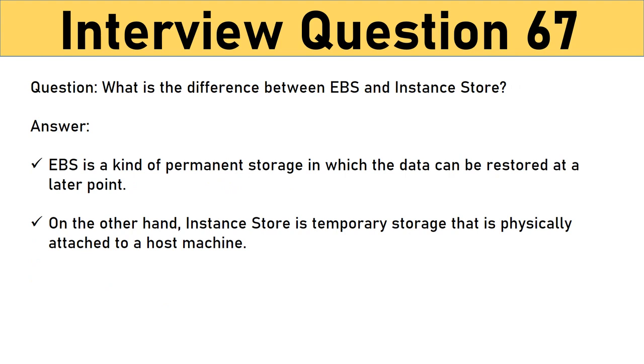Question: What is the difference between EBS and Instance Store? Answer: EBS is a kind of permanent storage in which the data can be restored at a later point. When you save data in the EBS, it stays even after the lifetime of the EC2 instance. On the other hand, Instance Store is temporary storage that is physically attached to a host machine. With an Instance Store, you cannot detach one instance and attach it to another. Unlike in EBS, data in an Instance Store is lost if any instance is stopped or terminated.